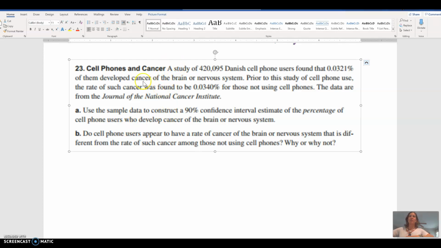Okay, so we're going to finish up some of the classwork from today. This is still another one from 7.1, doing the confidence intervals for a population proportion. Here we're doing one with cell phone use and cancer, not super uplifting.